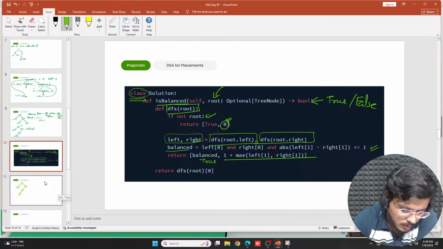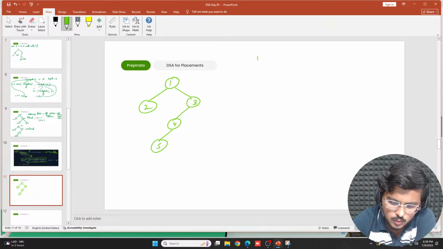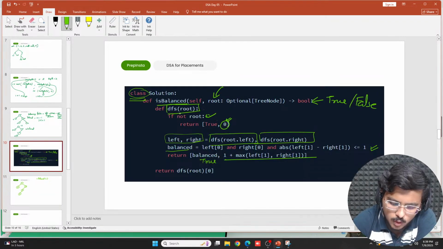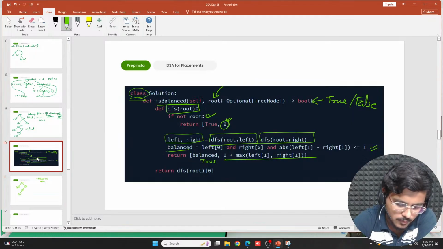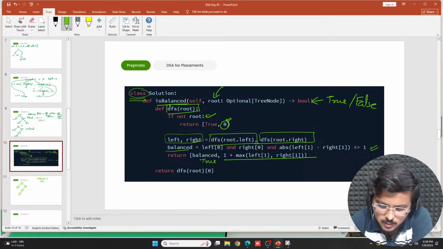So there's no rocket science that would happen. All that would happen is I'll give this to isBalanced. So isBalanced would have my root 1, correct? What would it do? It would call the DFS of root. So it would call DFS of 1 basically.